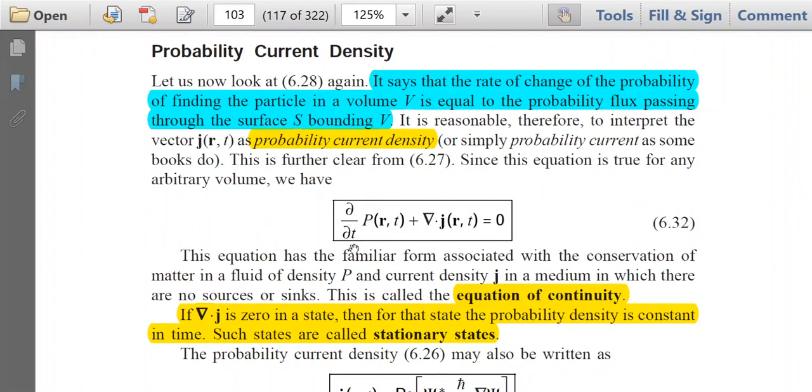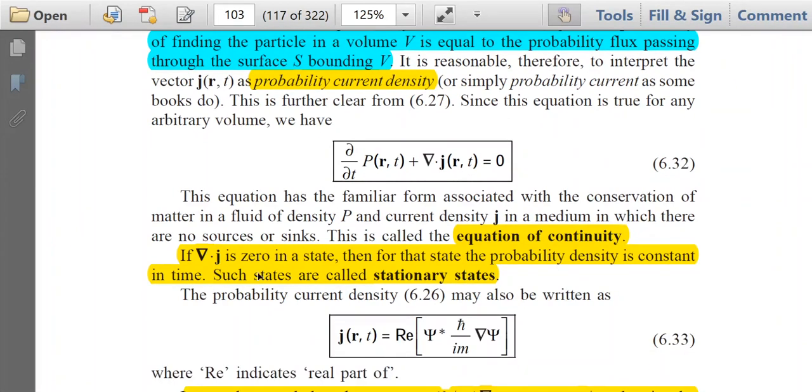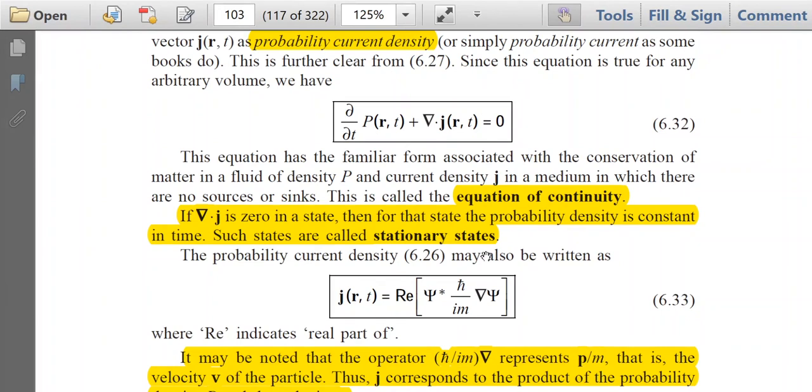Similarly, in quantum mechanics also, we call this equation the equation of continuity. If del dot J is 0 in a state, then for that state the probability density is constant in time, because if del dot J is 0, then del P by del t will be 0. Such types of states will be called stationary states.